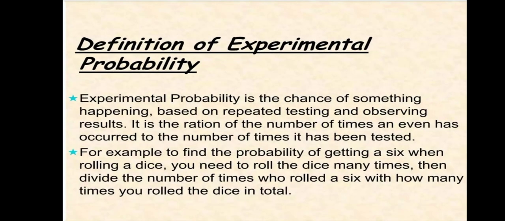Now, the definition of experimental probability. What is experimental probability? Experimental probability is the chance of something happening based on repeated testing and observing results. It means that when we repeat testing and observing results, the probability that comes out is known as experimental probability. For example, to find the probability of getting a 6 when rolling a dice, you need to roll the dice many times. Then divide the number of times you rolled the 6 by how many times you rolled the dice. We have seen this in previous slides.